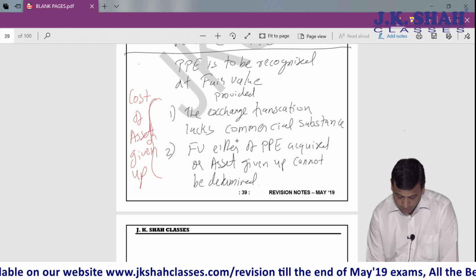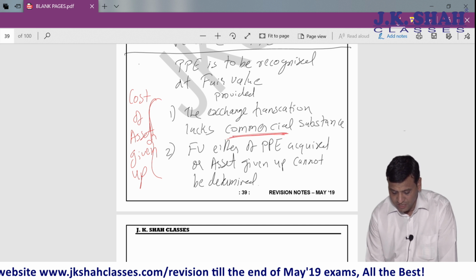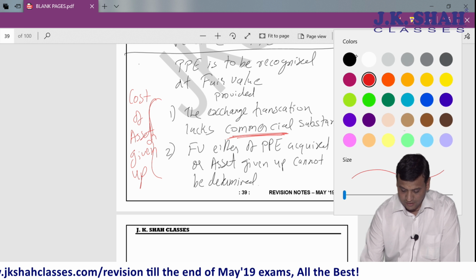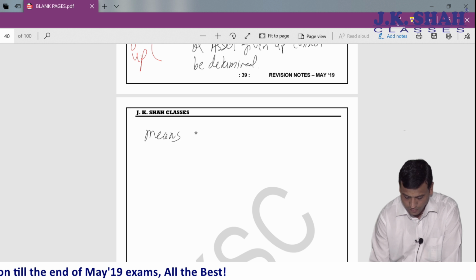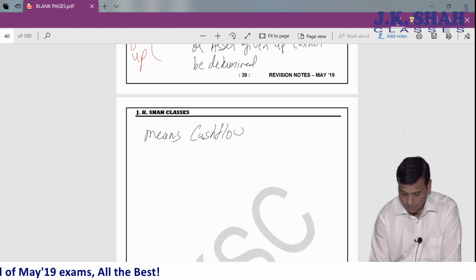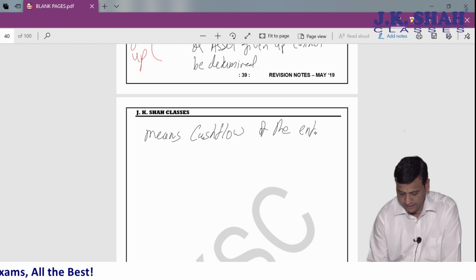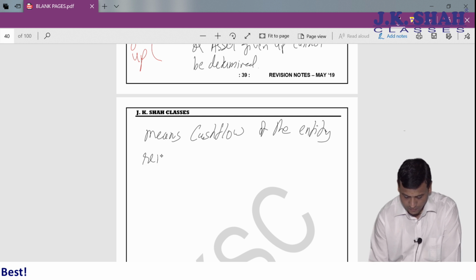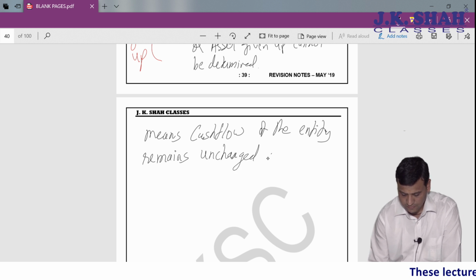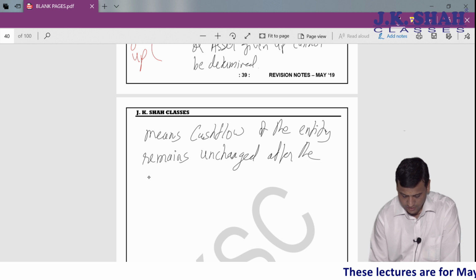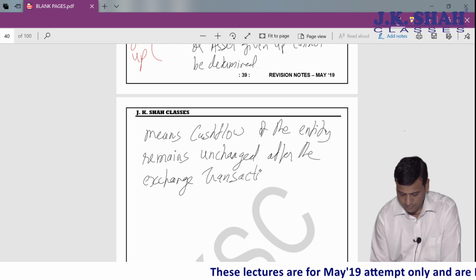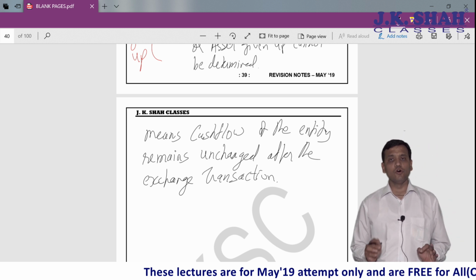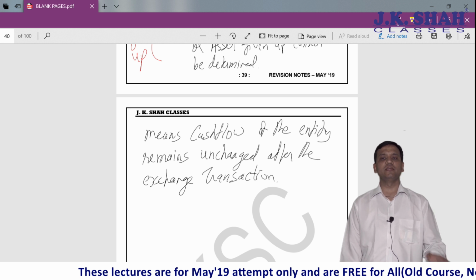Now let's understand, exchange transaction lacks commercial substance. When I say the transaction lacks commercial substance, it means the cash flow of the entity remains unchanged after the exchange transaction. There is no change in my cash flow after the exchange has happened.